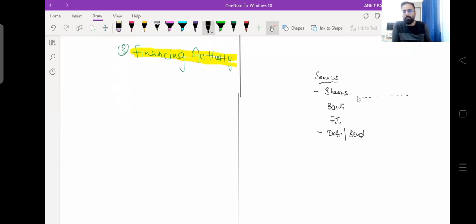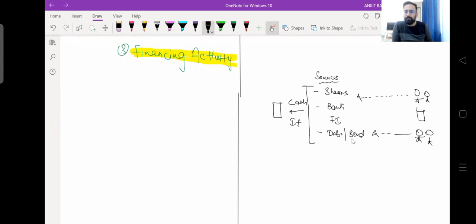You receive cash from all these issues, so there will be an inflow of cash.